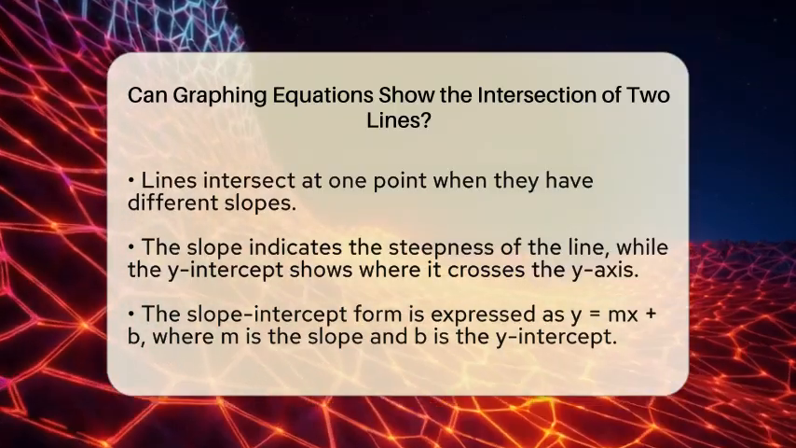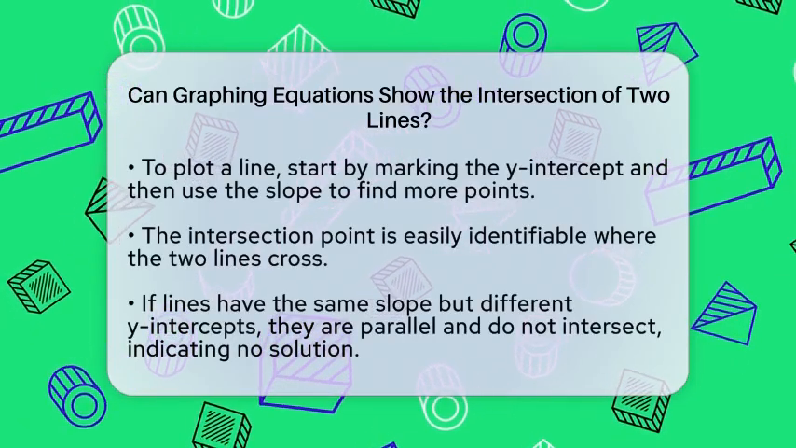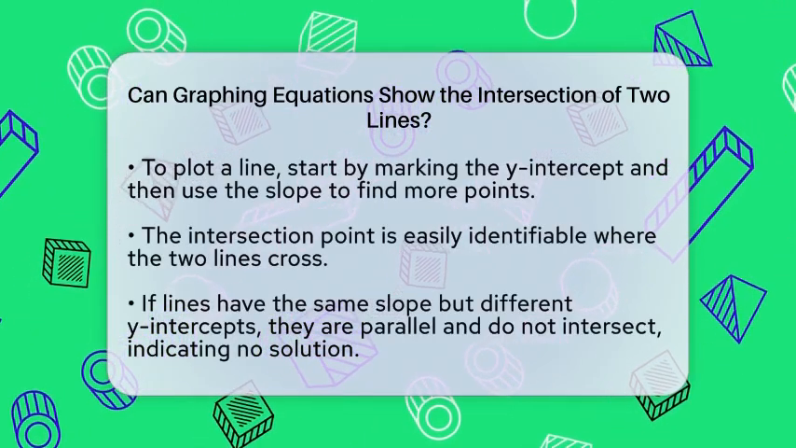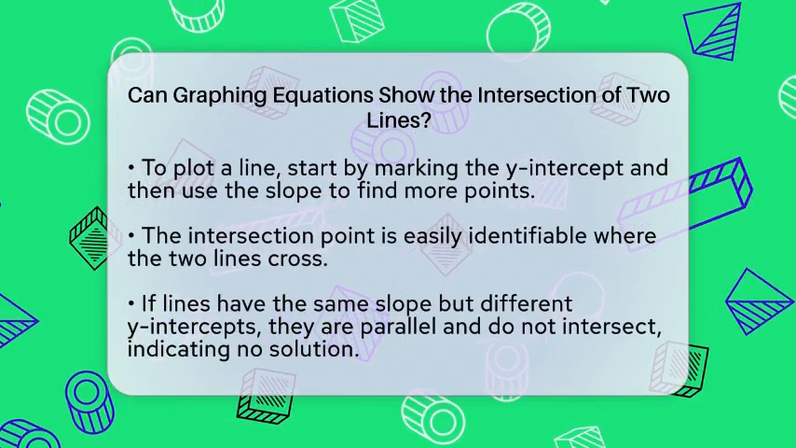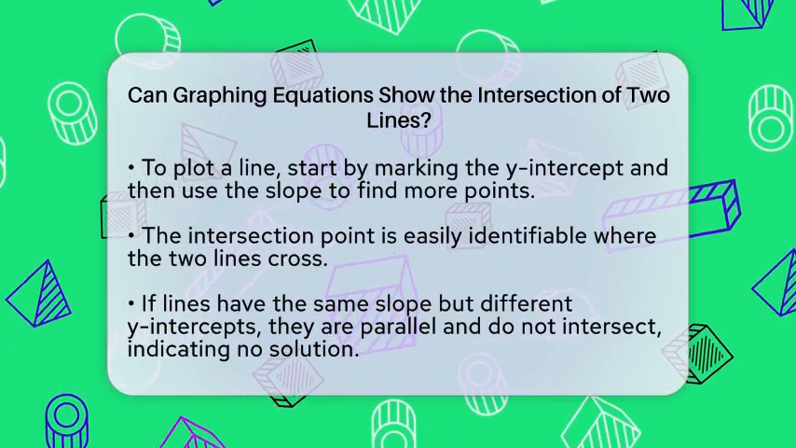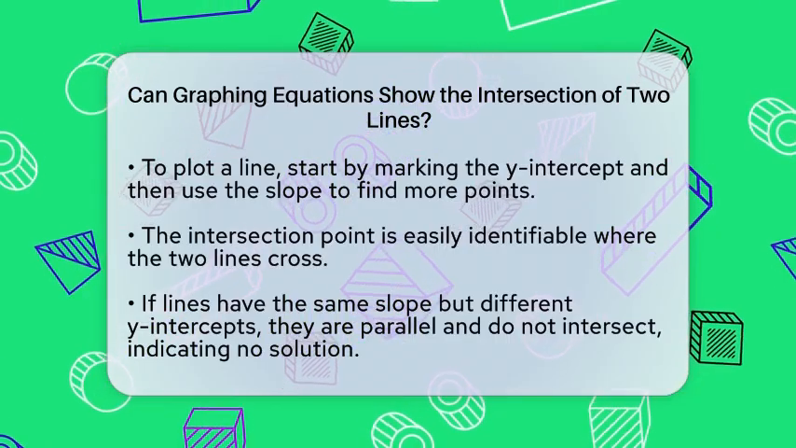Once you have both lines graphed, the intersection point is easy to spot. It is the exact point where the two lines cross. This point gives you the solution to the system of equations formed by the two lines.